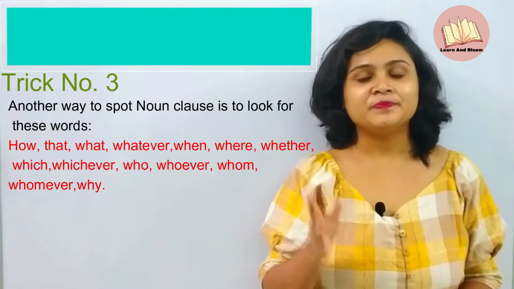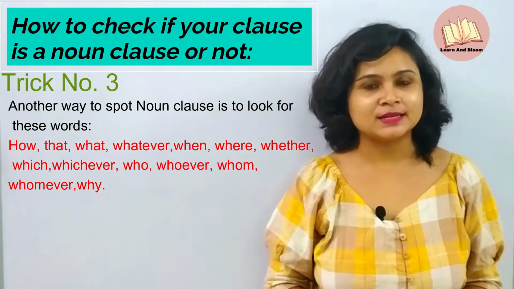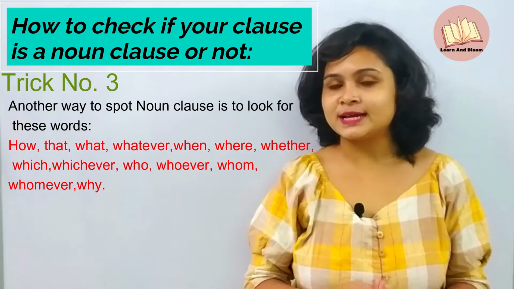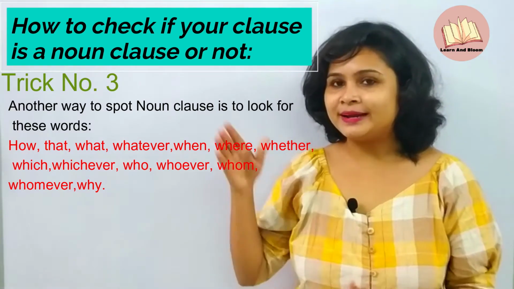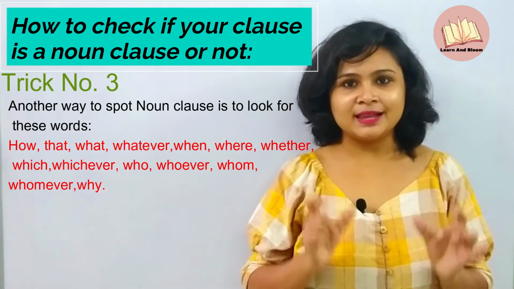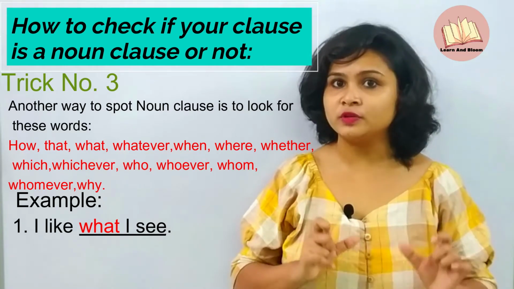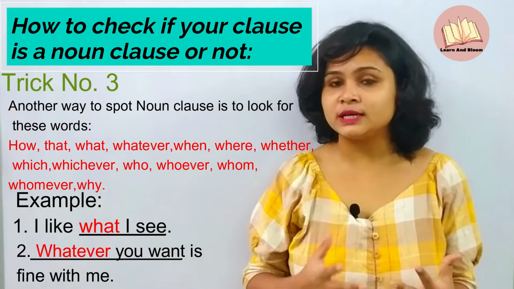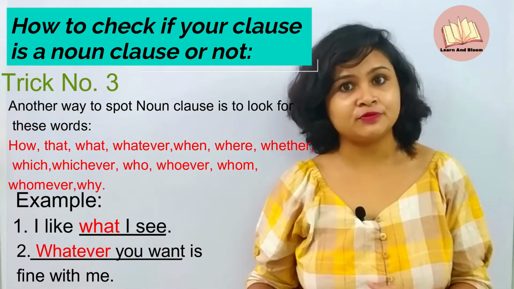Trick number 3. Another way to spot a noun clause is to look for these words. What, whatever, whenever, whomever. These are the words that we will find at the beginning of the dependent clause. You can take a screenshot of this list. Now see the example. I like what I see. In this sentence, we can find what in the beginning of the dependent clause, and the next one, whatever you want is fine with me. So here also we can find the word whatever.